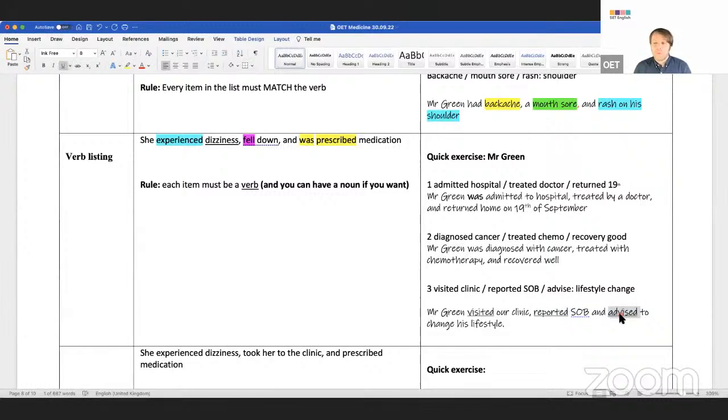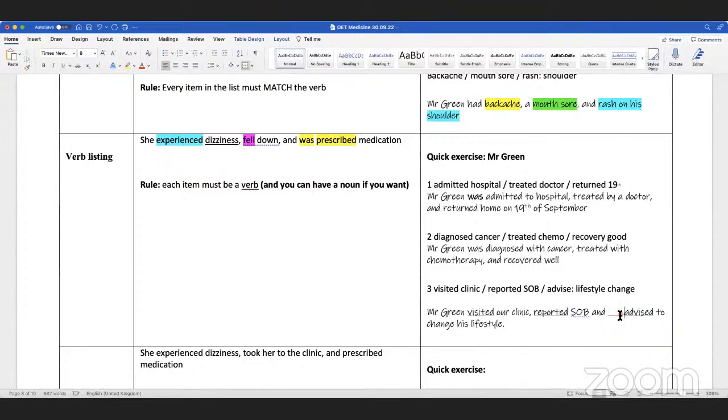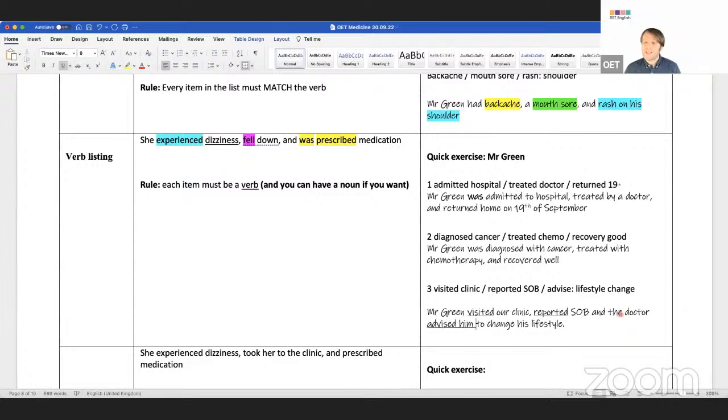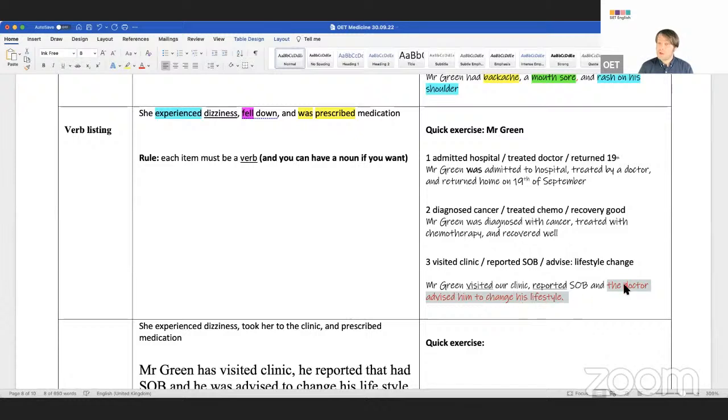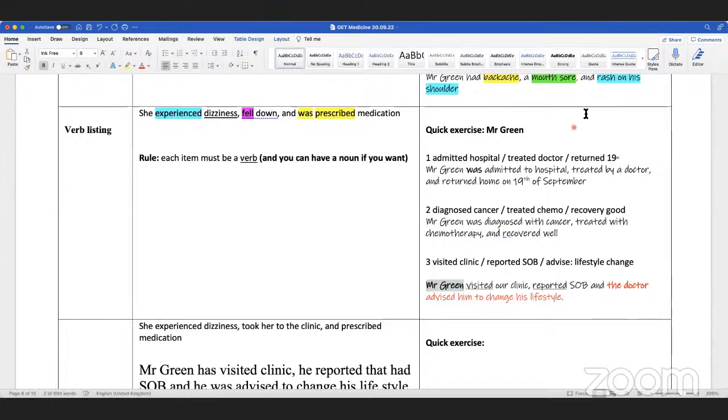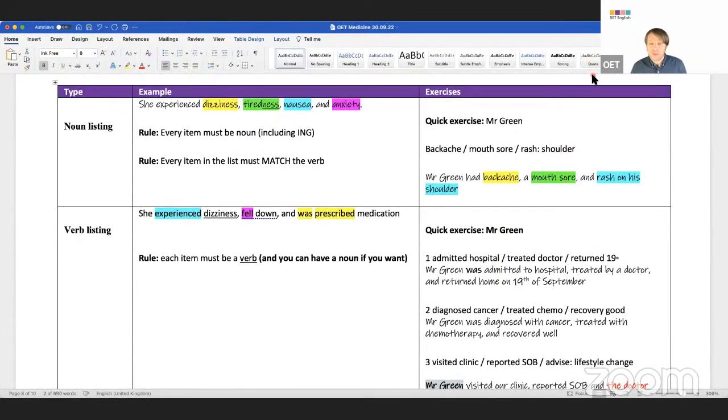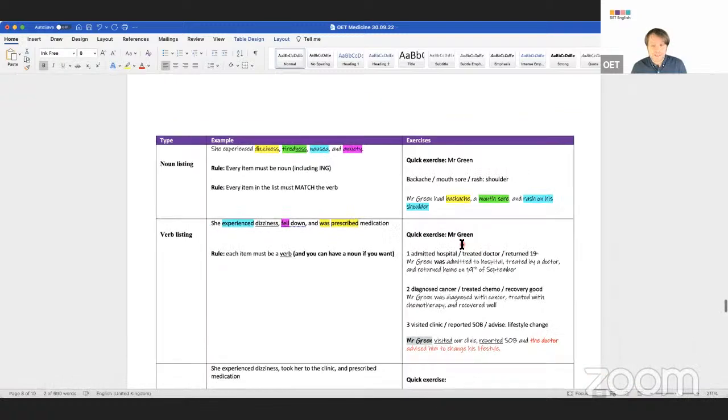Now, what should I put here? He was advised. Or I could even say the doctor advised him. When I say the doctor advised him, what am I doing? I'm changing to the active form. Well, I'm changing it to the active, but is the subject now the same? No, it changes. Can we do this? Is it okay? Yes. It's completely okay. You can do it actually on the third item of any list.